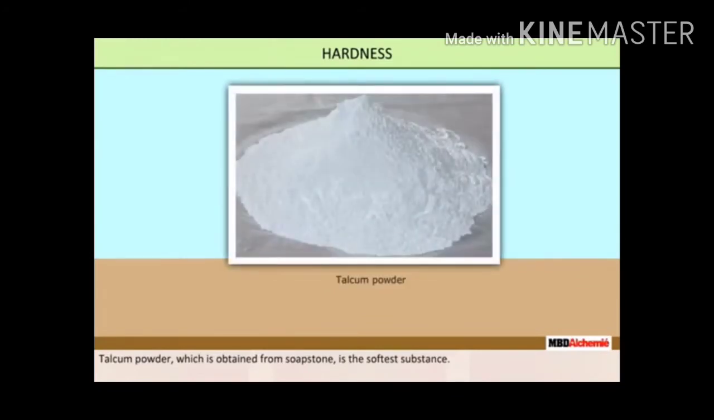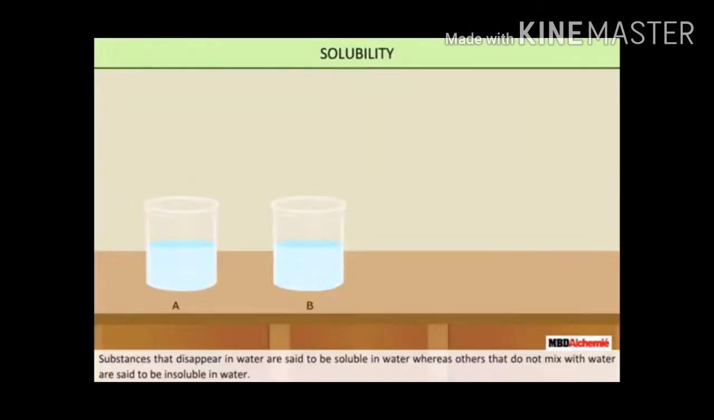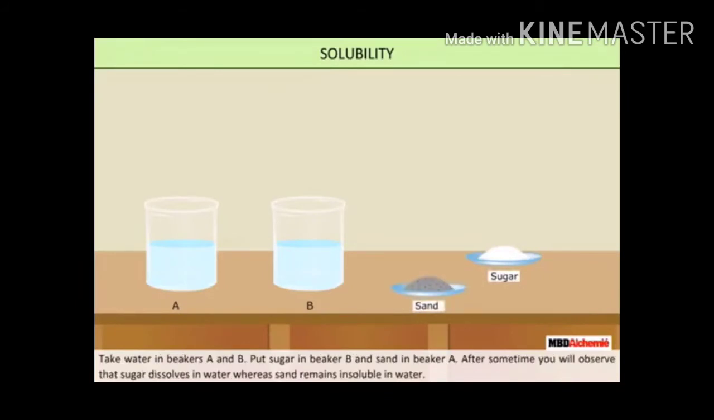Is it? Just because it is very hard. And talcum powder is obtained from soapstone. Next one is solubility. Just observe, some substances are soluble in water, and water itself is called a universal solvent because it has the ability to dissolve many substances. But there are some other substances which are not soluble in water. Let us have an example.